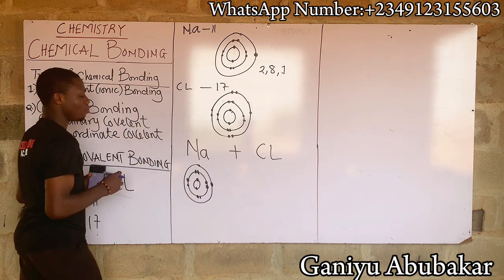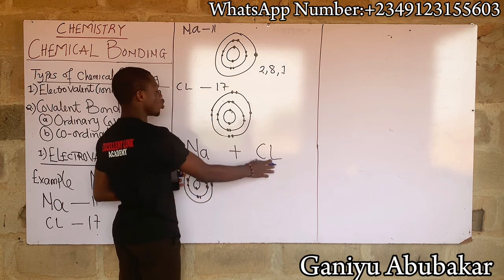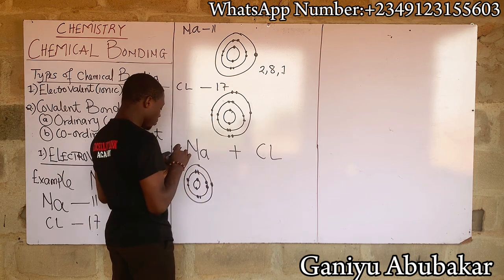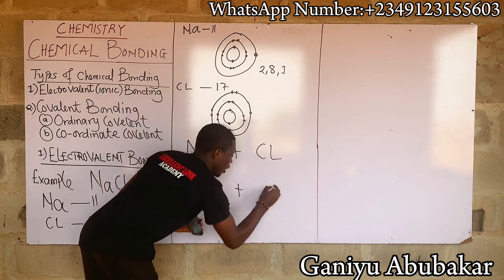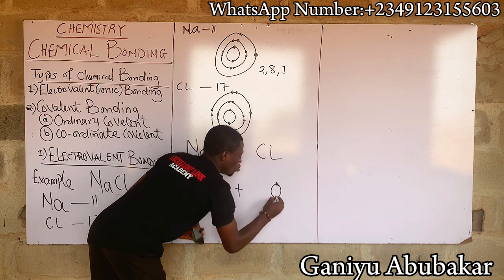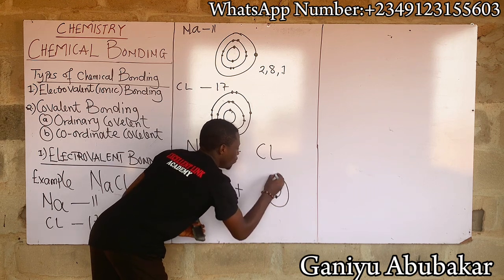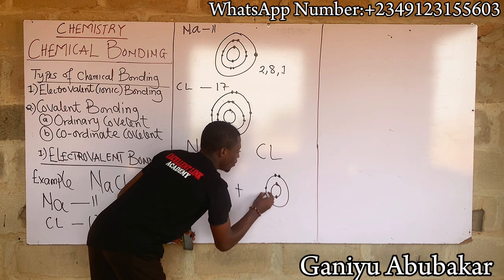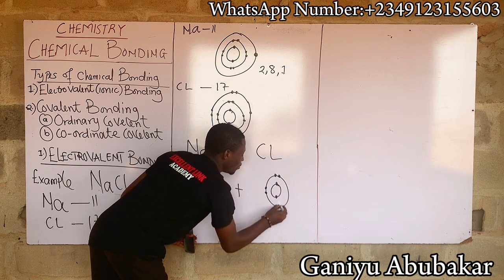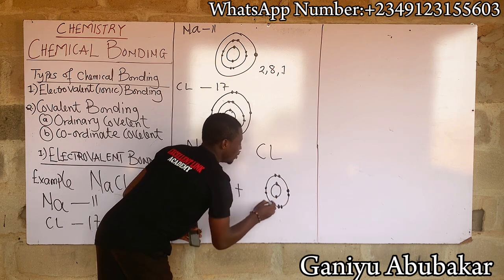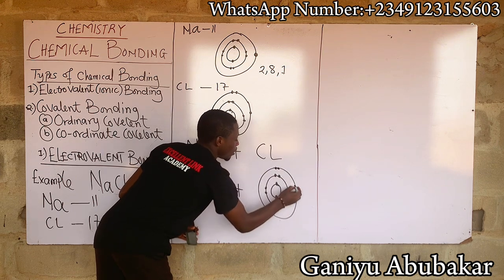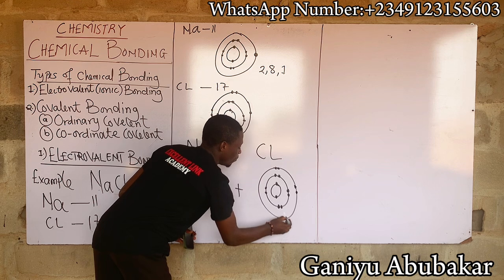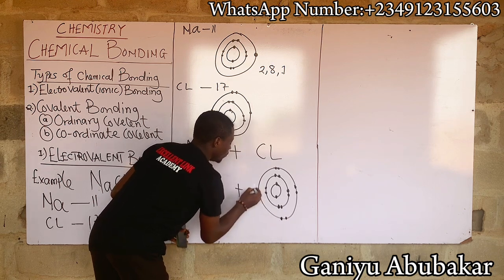This is sodium. Combining with chlorine, what's chlorine? I have chlorine: 1, 2, 3, 4, 5, 6, 7, 8, 9, 10, 11, 12, 13, 14, 15, 16, 17.